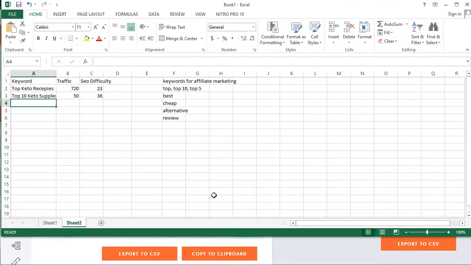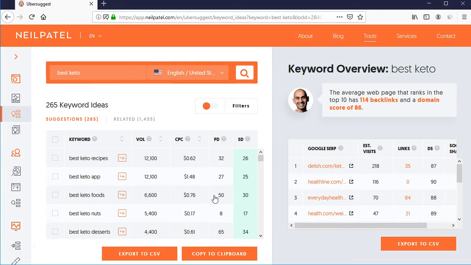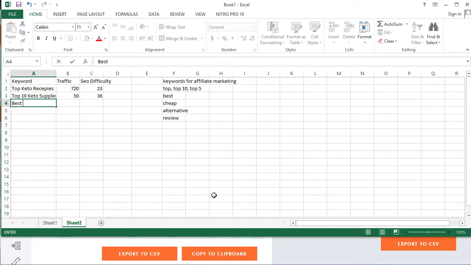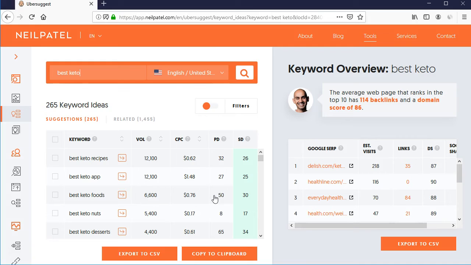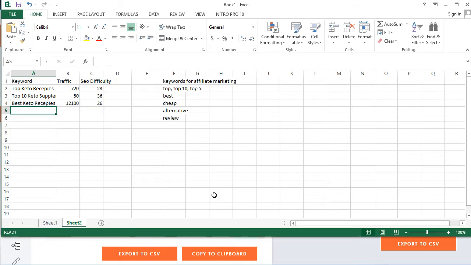So you can see that best is a good keyword. So we can take all these keywords. Best keto recipe. It has 12,100 traffic. That is good, and that too at a keyword difficulty of 26. So we can get monthly 12,100 easily with just 1 or 2 articles with this keyword, and we can easily rank our article and get a good conversion.